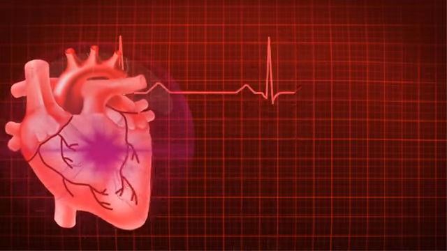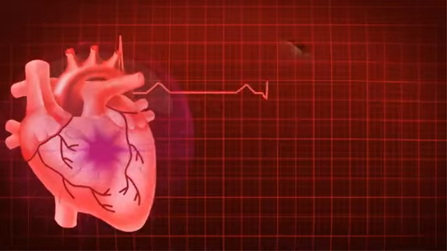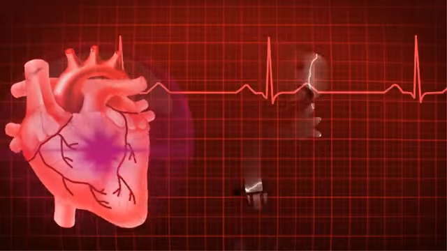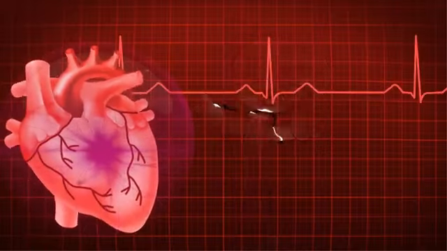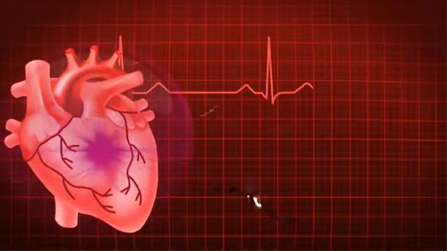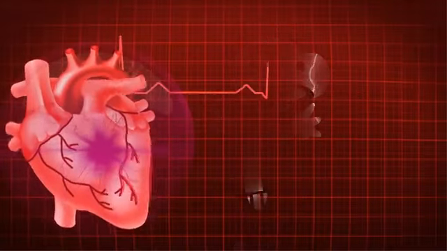Other causes of heart attacks include spasm of the coronary artery, a temporary narrowing of the artery due to stress, drugs, or other factors, which can also reduce blood flow. Tear in the artery wall: sometimes the wall of the artery tears, leading to blood clots and blockage.